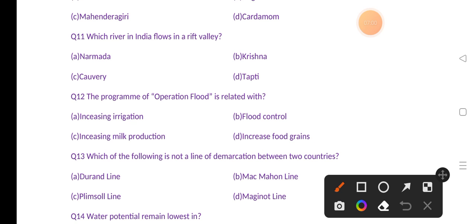Which river in India flows in a rift valley? Options are Narmada, Krishna, Kaveri, Tapti. The correct answer is option A, that is Narmada.